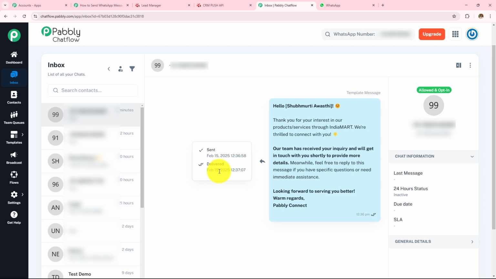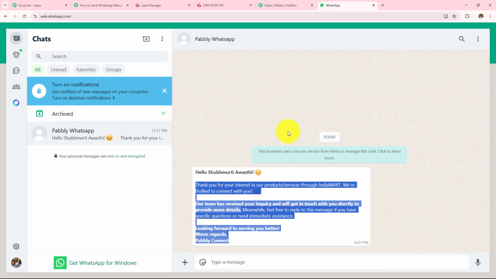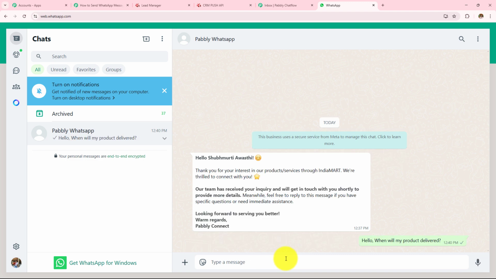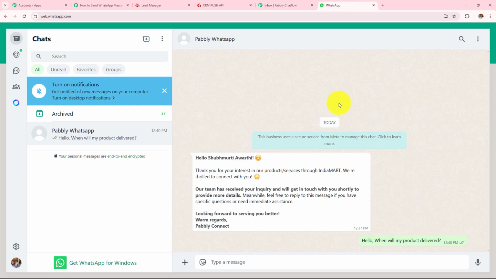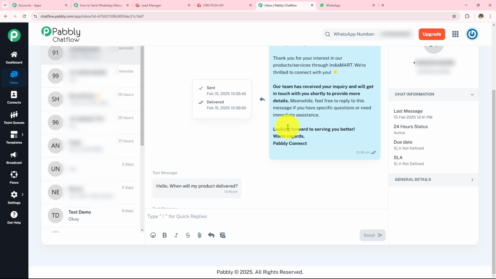Now, let's suppose I want to reply back to this message. I'll go back to my WhatsApp, and let's say I want to write, hello, when will my product be delivered? Now, if I go back to my Pabbly Chatflow account, over here I can see that I have received the message which I have sent from my WhatsApp number. Now if you are going to send WhatsApp messages to your customer on every 24-hour schedule, you can only send 2 messages from your end. And if your customer replies to those messages, you can send another message. But you can send only 2 messages if they do not reply.